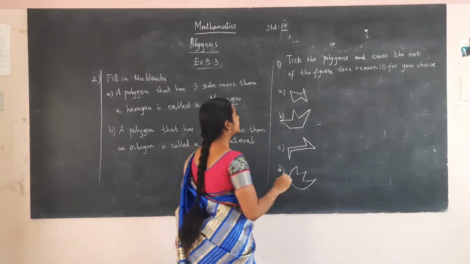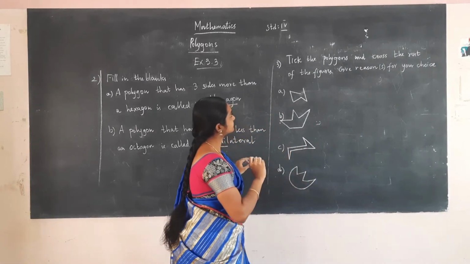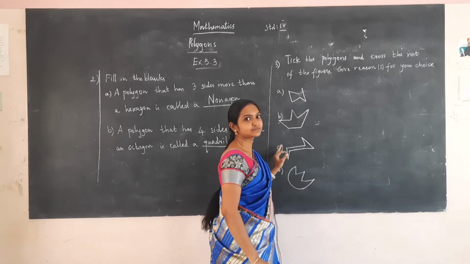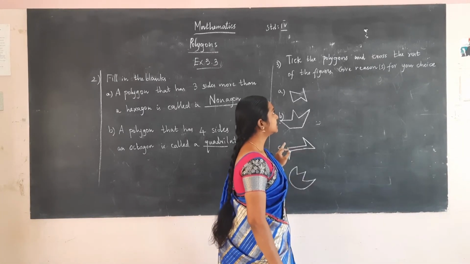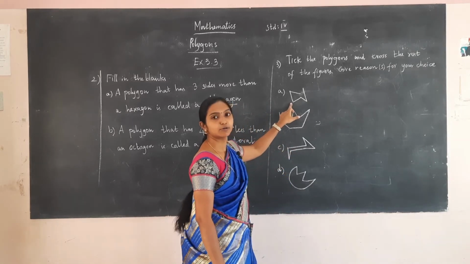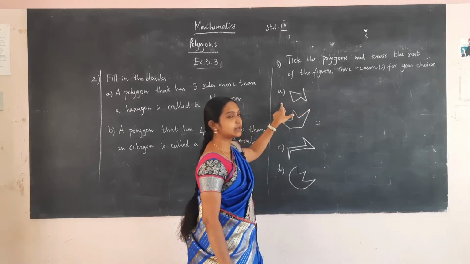The next one is tick the polygons and cross the rest. Tick the polygon and cross the rest of the figures. Give reasons for your choices. The first one is not closed because here it is open. So this is not a polygon.